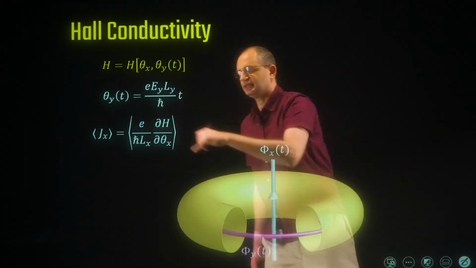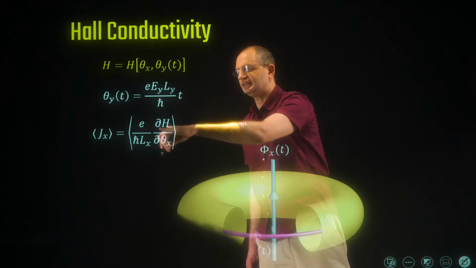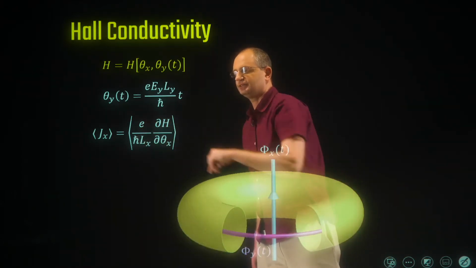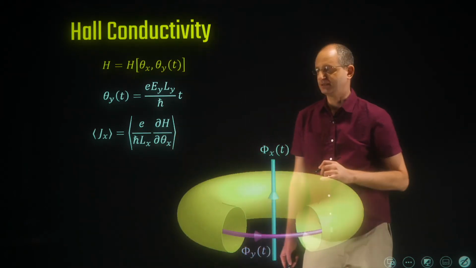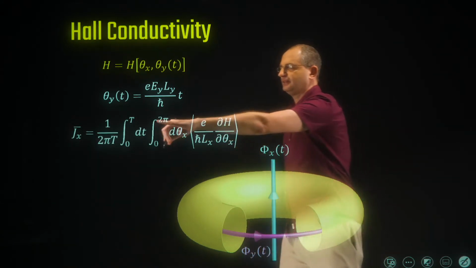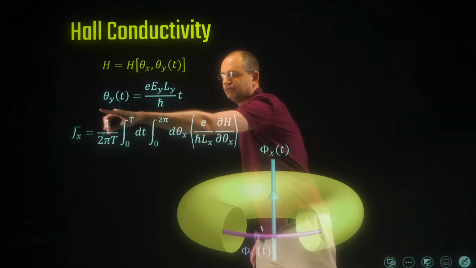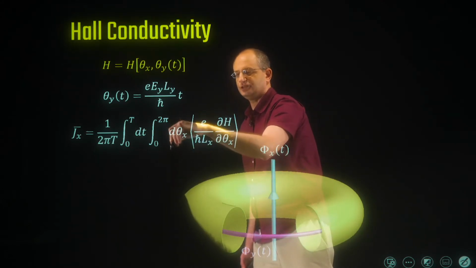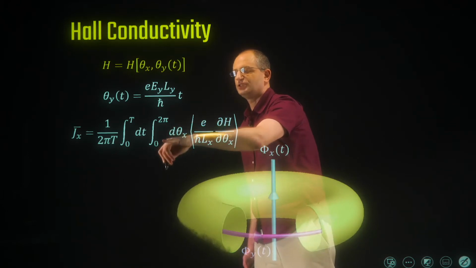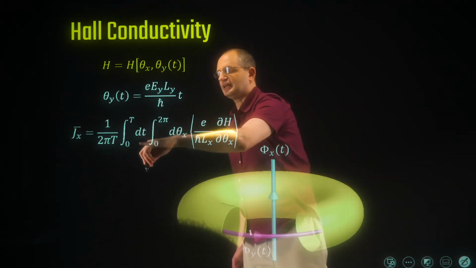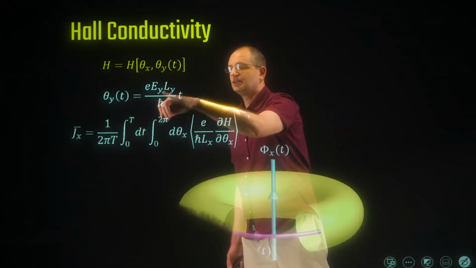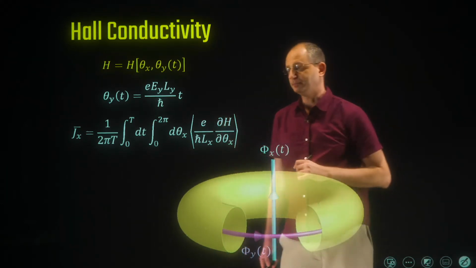Okay, now it turns out that rather than calculating this particular quantity, it's more convenient to calculate the averaged current over all the possible values of theta x. Okay, so Jx average, that's the average of the current density Jx over theta x from 0 to 2 pi, and over time from 0 to capital T, where capital T is simply the time it takes for theta y to grow by 2 pi.